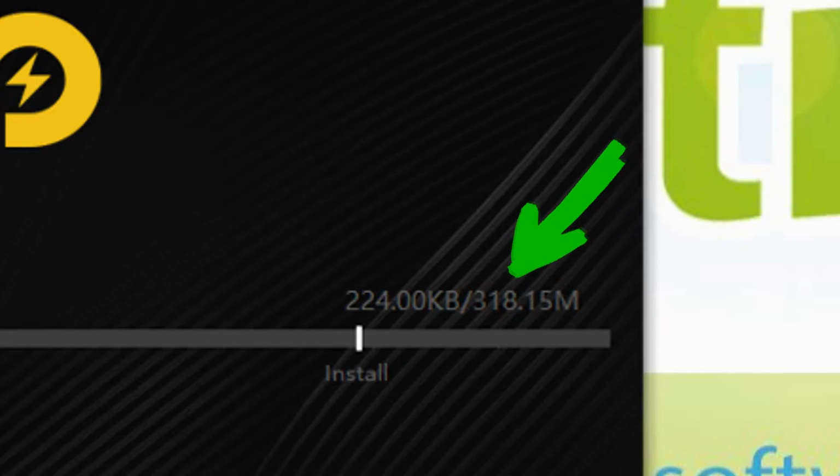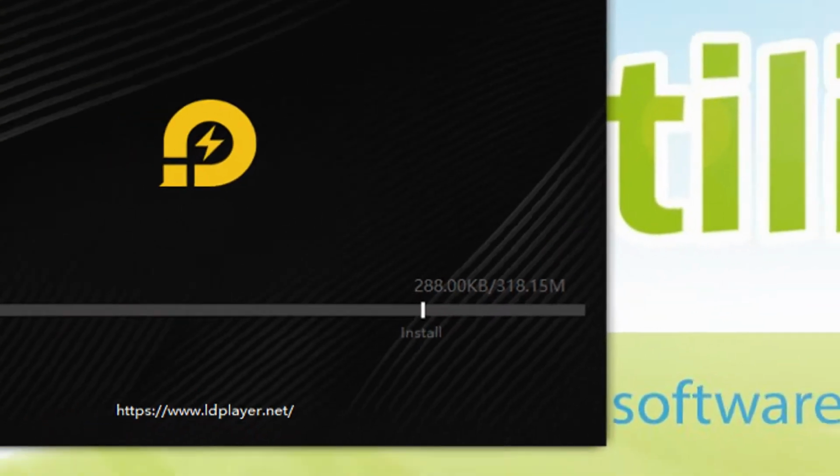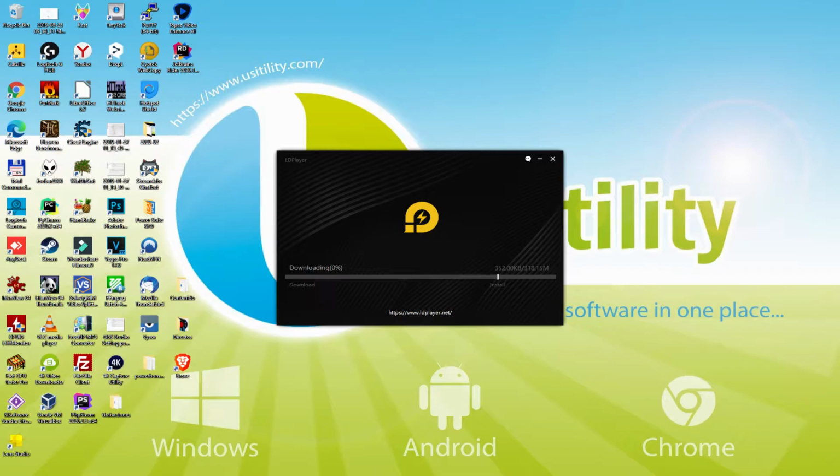When you download it, it could be more or less MB. The data transfer rate could go at a higher speed or at a lower speed, depending on your type of internet access and according to the speed of the emulator web servers. Today they're going incredibly fast. The download is finished, and now it continues on with the installation step. The installation will take more or less time based on the strength of your laptop or computer. The more powerful it is, the shorter the setup time, and vice versa. If we add together the download and installation stage, it can take a long time, so have patience.